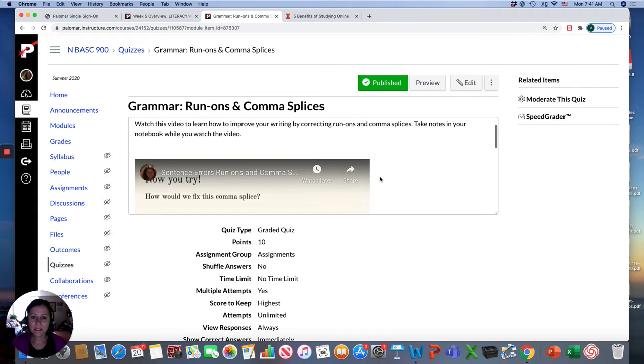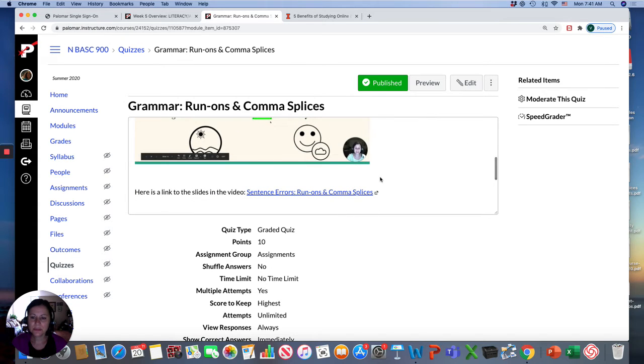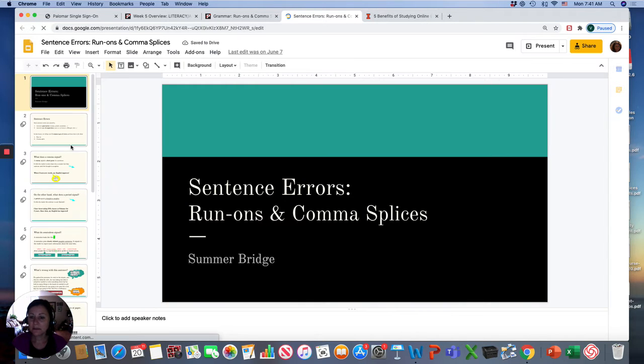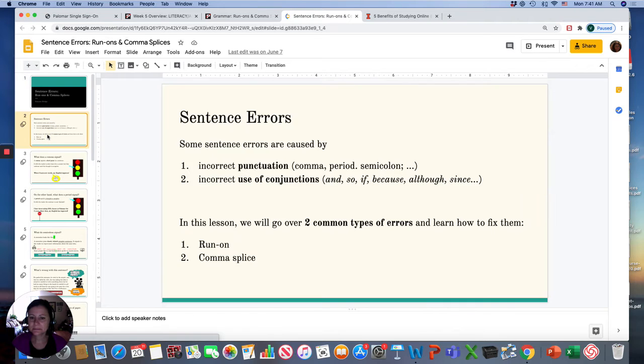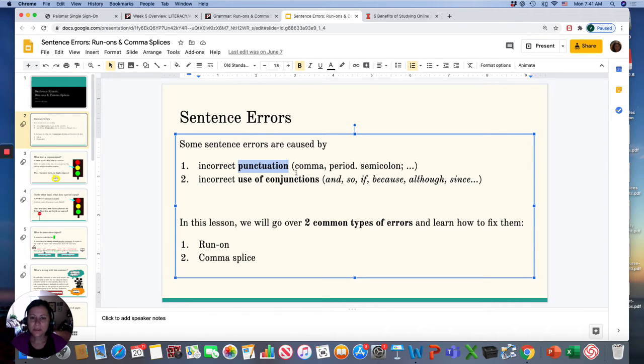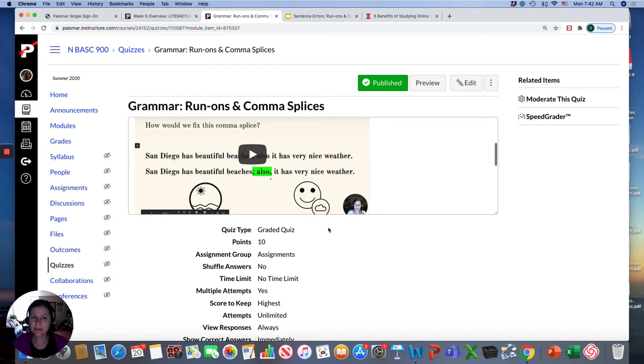So this week we're going to be talking about how to improve your sentence structure. So run-ons and comma splices are a common type of mistake students make. And it has to do with punctuation, when to use a comma, period, or semicolon, and the use of conjunctions and the correct punctuation. So some of you have been asking me questions about this. I think this lesson will really help you in understanding how to use punctuation correctly and conjunctions correctly. Okay, so you're going to watch the video and then there's a quiz that you'll take.